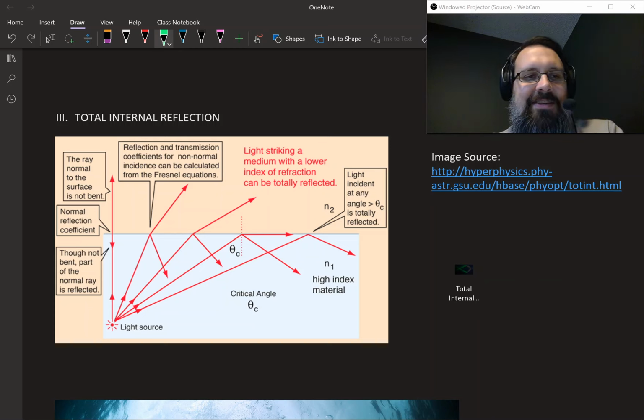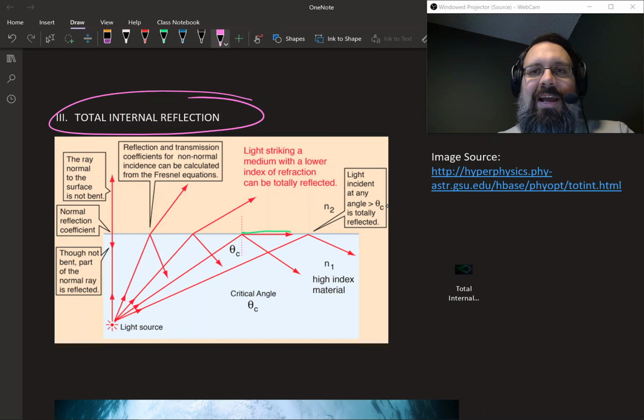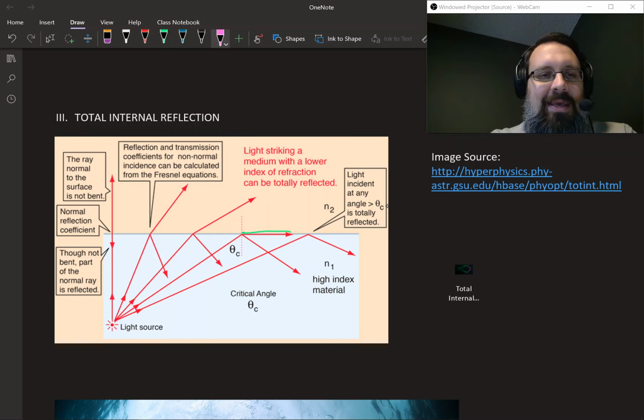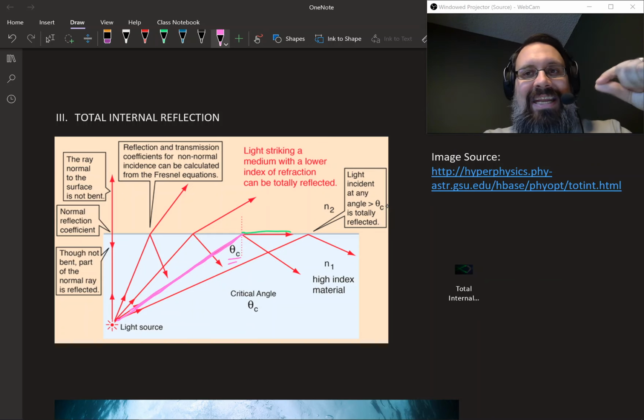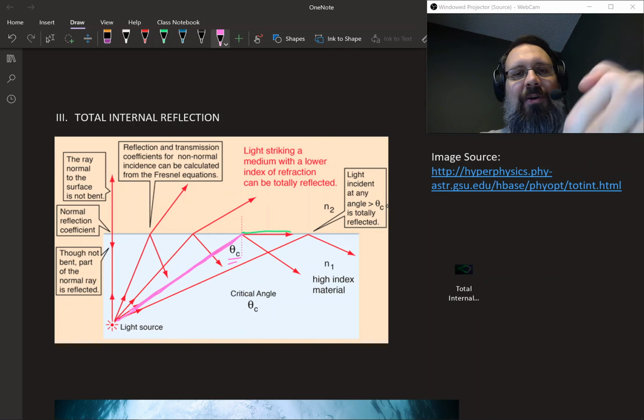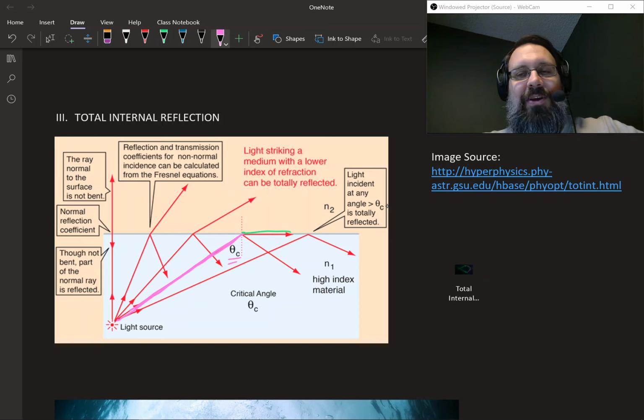You can see that as the angle of incidence is increased this way, we're getting more and more to the point where now we're at that 90 degrees. And then what happens past that is called total internal reflection: the light actually cannot transmit and it gets entirely reflected back in. So that's why this angle here is your critical angle, where you've hit that 90 degree refraction angle, and now you can no longer refract, you can no longer transmit through, and everything gets reflected back in.